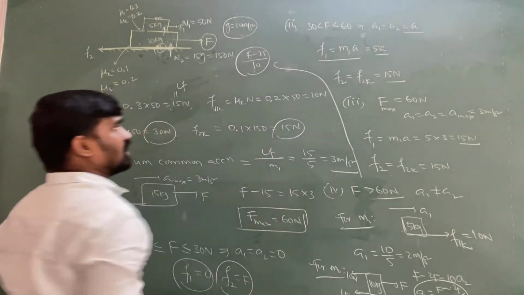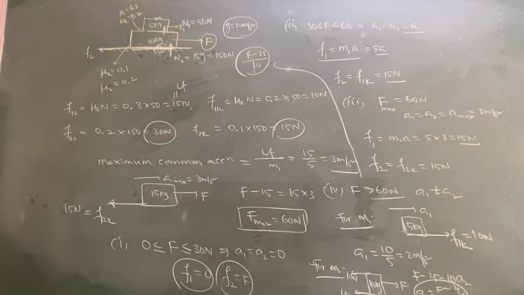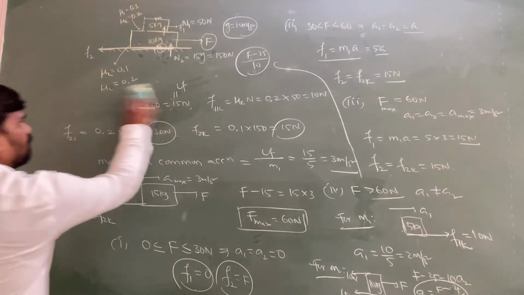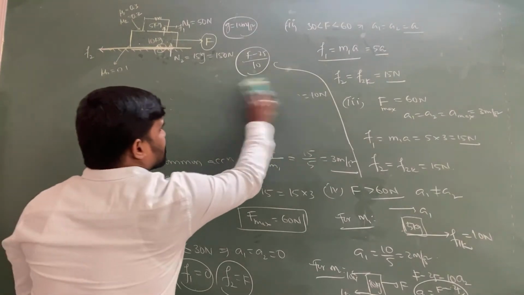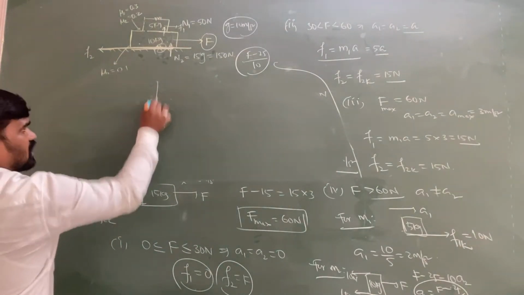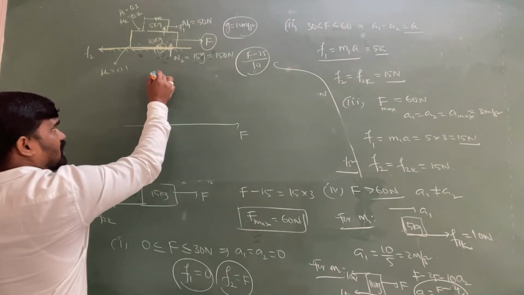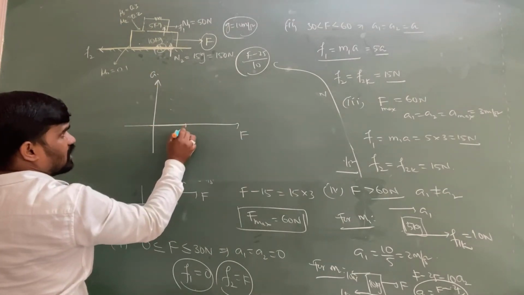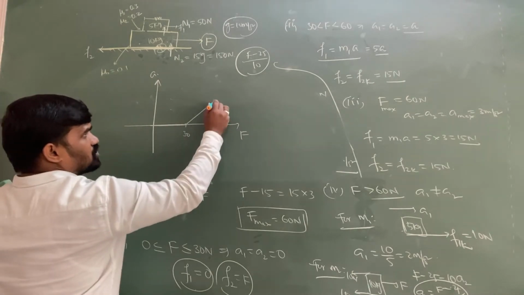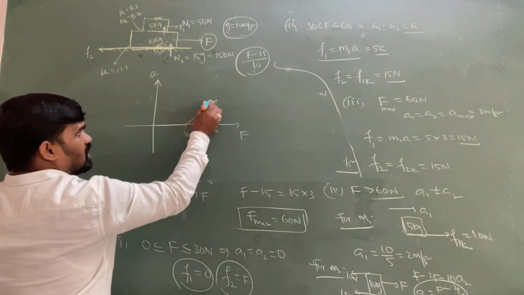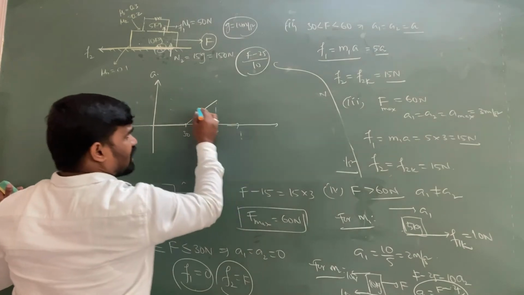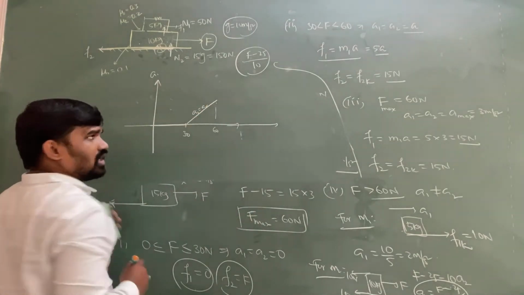So this is the acceleration of the lower block. If they are asking you to draw the graph between A1, A2 versus force, then we can draw the graph like this. This is the applied force, this is A1 or A2. Up to 30 newton, there is no acceleration. From 30 to 60, the acceleration is common, A1 equal to A2 only.